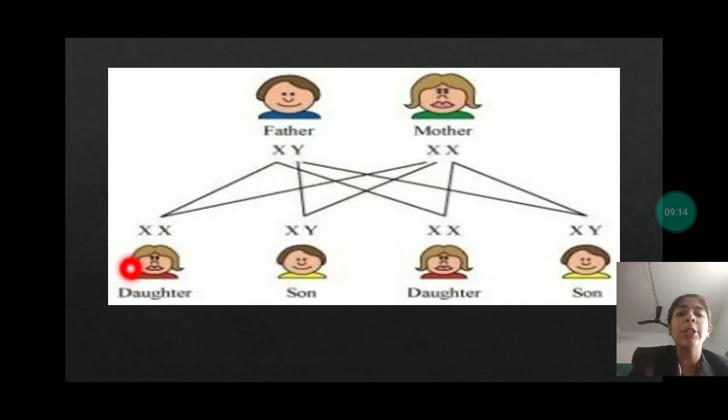The child will be the daughter. If the X chromosome and the Y chromosome of the father is combined, then it will be the son. Same here, if the X chromosome from the mother and the X chromosome from the father have been taken, then the child will be the daughter, whereas the Y chromosome of the father and the X chromosome of the mother will give birth to a son.